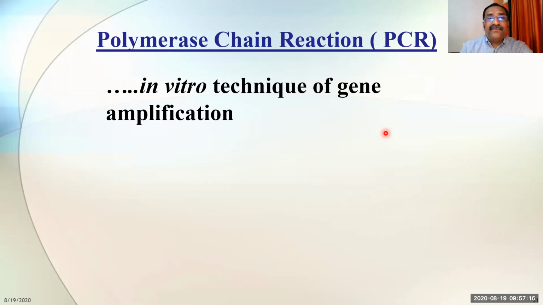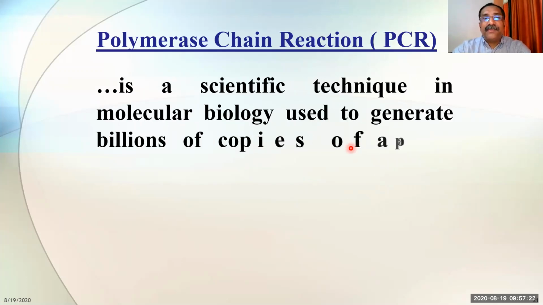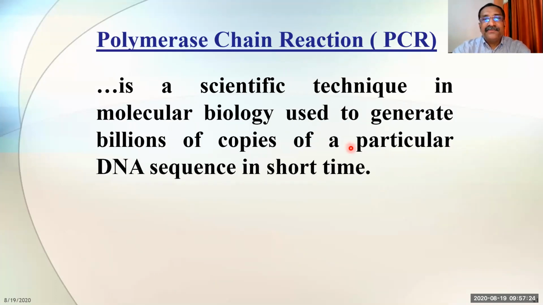Now, in this in vitro technique, you can see that some important steps we are following, and what benefit we are getting from it. The benefit is you can make billions of copies, not one copy, 10 copies, 100 copies, 1,000, 10,000, 1 lakh copies.